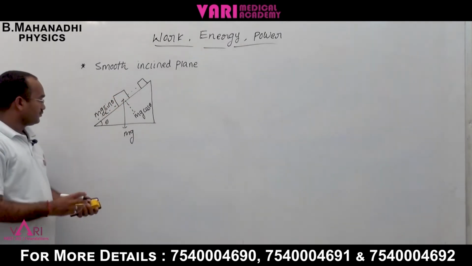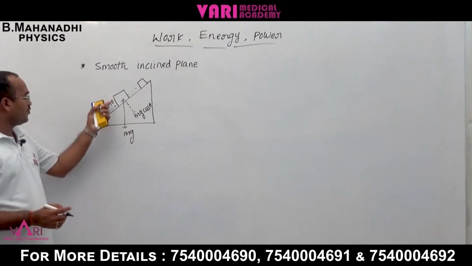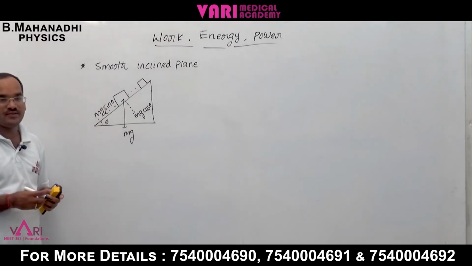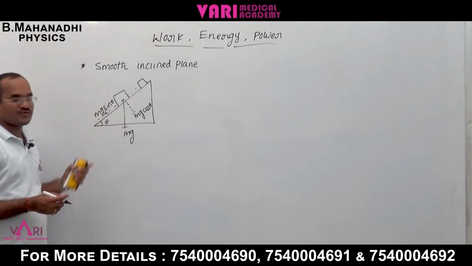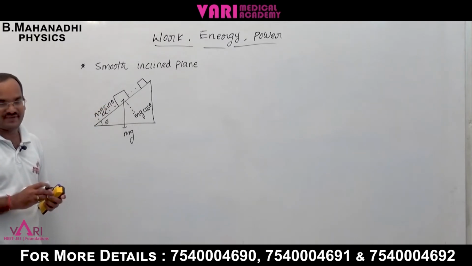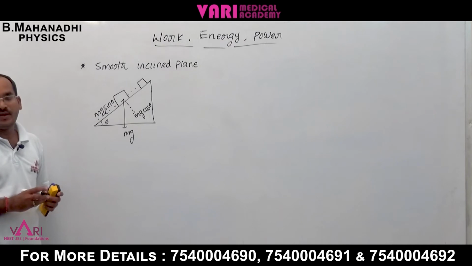The body is moving downside and the force is also downside, both in the same direction, parallel, so the angle is 0 degrees.